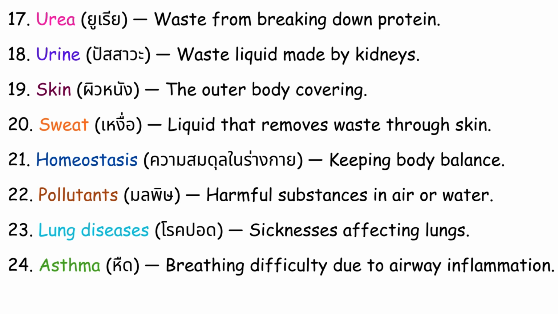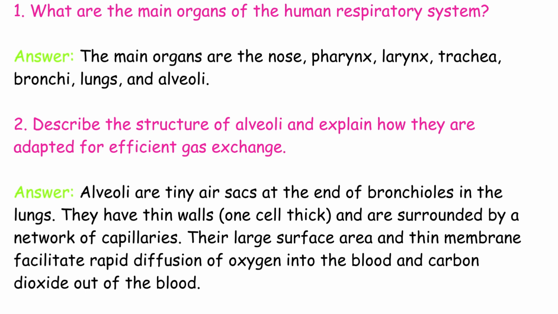23. Lung diseases. Sicknesses affecting lungs. 24. Asthma. Breathing difficulty due to airway inflammation. 1. What are the main organs of the human respiratory system? The main organs are the nose, pharynx, larynx, trachea, bronchi, lungs, and alveoli.